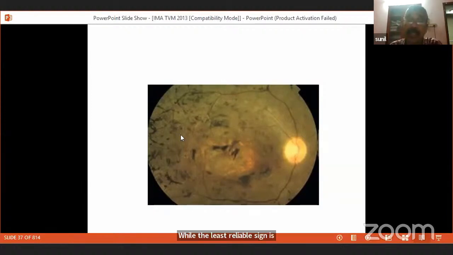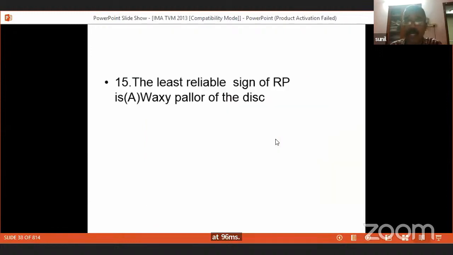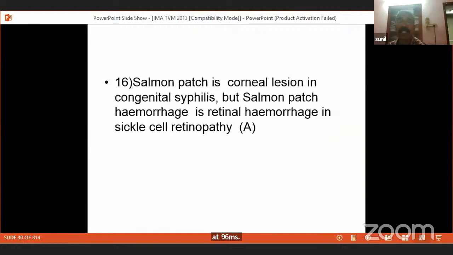There is nothing to do with the bony spicule pigmentation. Don't be carried away with the beautiful finding in the fundus, that is the bony spicule pigmentation. Nothing to do with the entrance examination. The most reliable sign in retinitis pigmentosa is arterial attenuation, while the least reliable sign is the waxy pallor of the disc. Don't forget this.